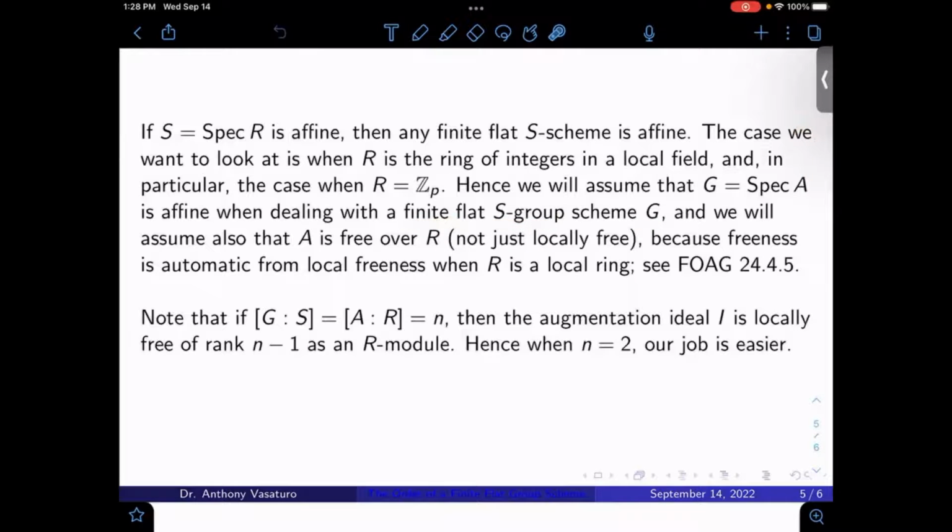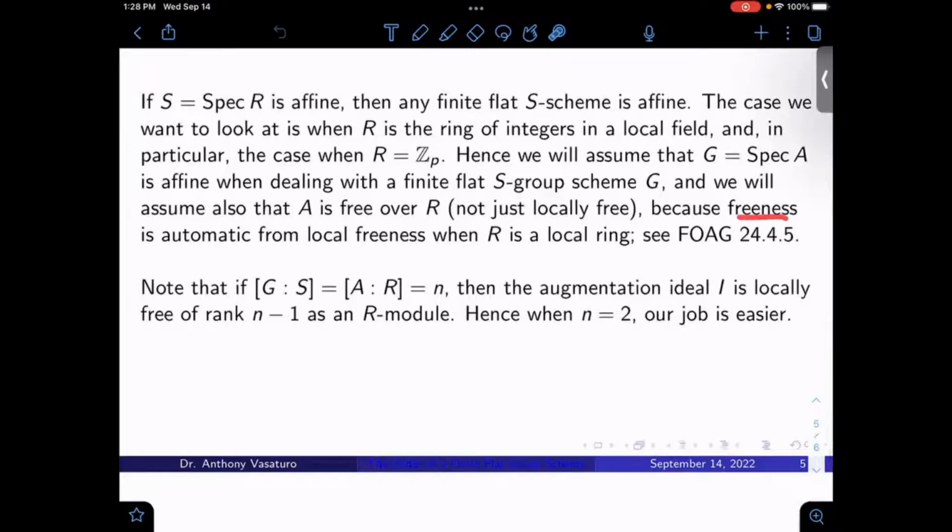And we'll also assume that A is free over R and not just locally free. Now that's not clear why you can do that, but you should be aware of the fact that freeness is automatic from local freeness when R is a local ring, which Z_p is. And this is covered in Vakil's notes in 24.4 again. So this is not totally obvious, although it's not too hard either.